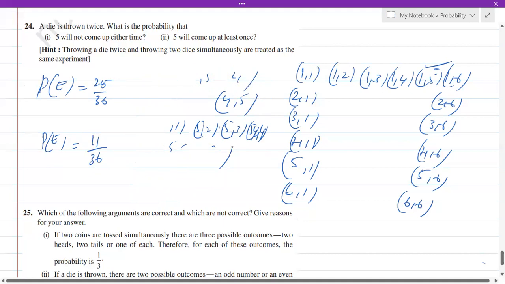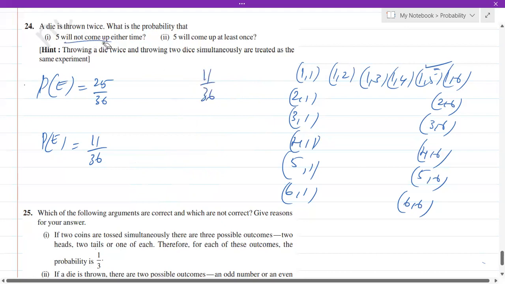So the answer to the first one is 25 out of 36 and the second one is 11 out of 36. How did we calculate the first one? We calculated the probability of getting 5, which was 11 out of 36. But what we need is that 5 will not come up either time. So it is a complementary event. Simply, you can subtract it from 1 also. Directly you will get it. Or out of 36, 11 times it comes, which means the remaining 25 it doesn't come. So it will be 25 out of 36. This is also possible.